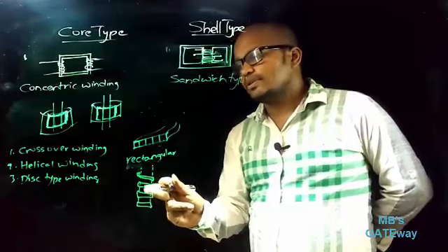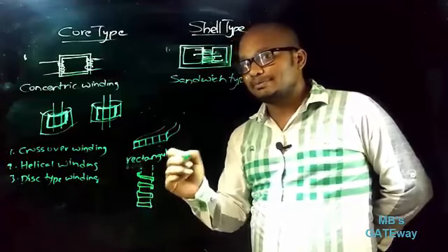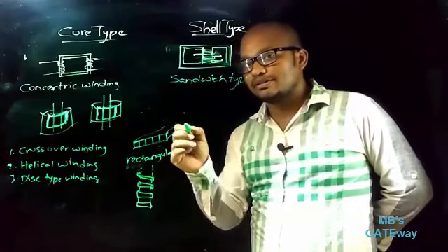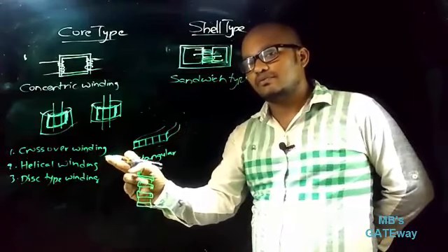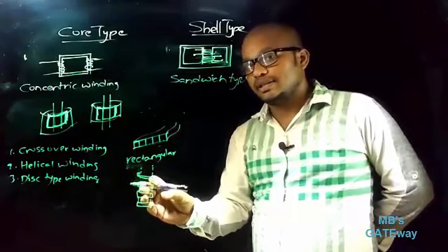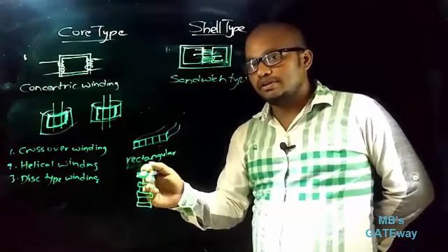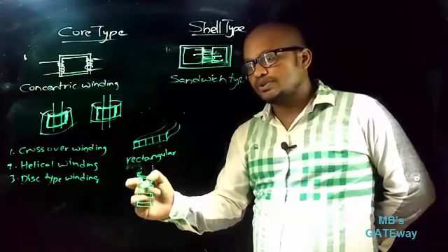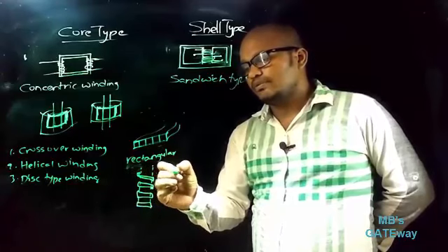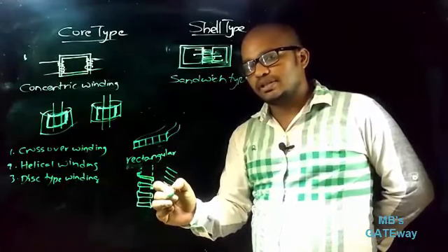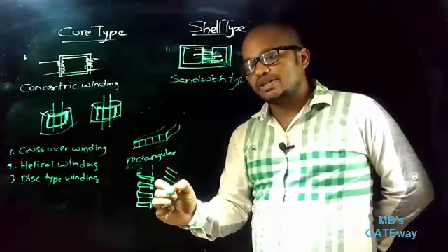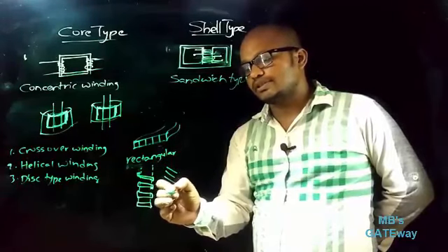If you observe this, it will look like a spring which has a spiral shape. That is why the name given to this type of winding is helical winding, and this is the single layer winding, and to get a double layer, the winding is wound in the opposite direction. So here the winding is like this for single layer winding, and for double layer winding it will be wound like this.